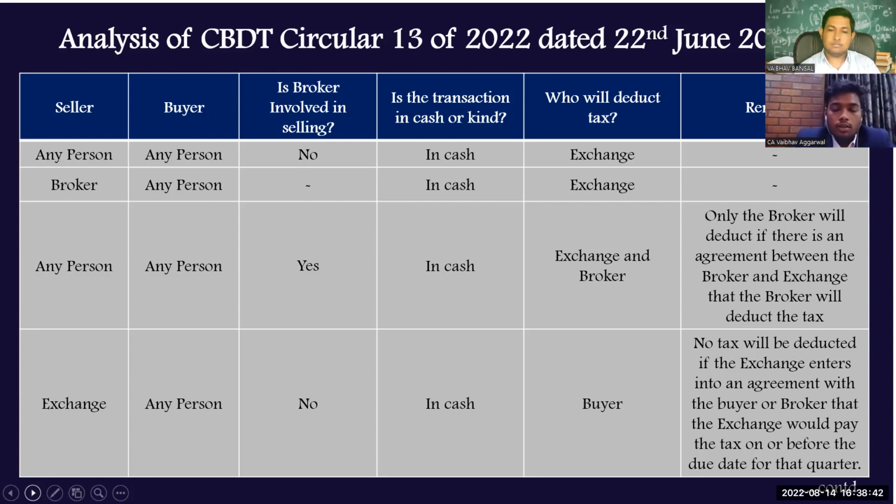Further, the exchange will also have to file a quarterly form, that is Form number 26QF, which is a challan-cum-return, where the exchange will have to report such transactions. Over to you, Abhi.